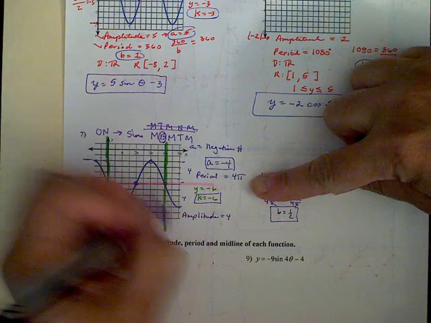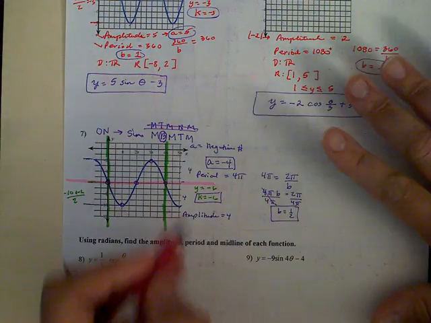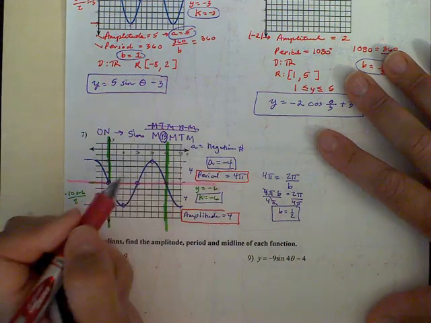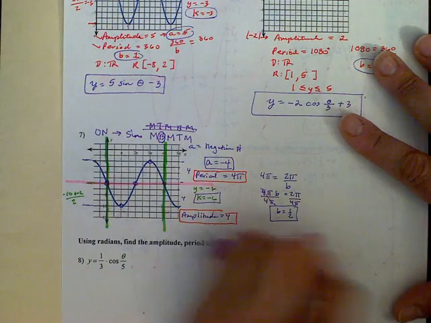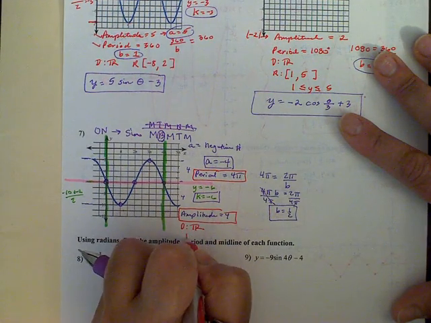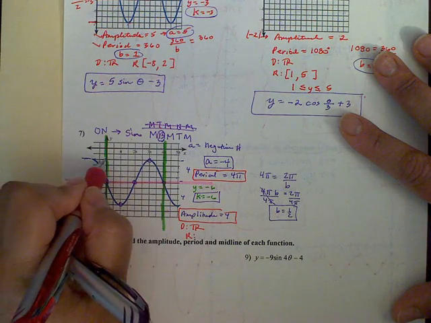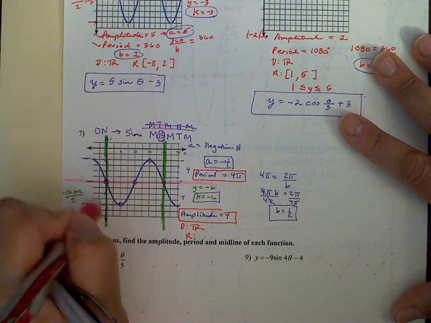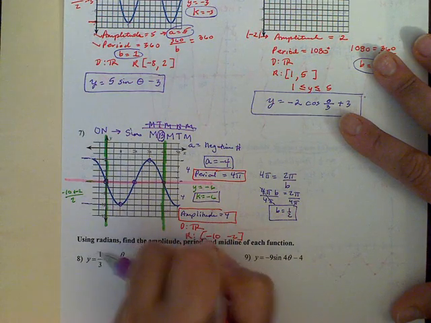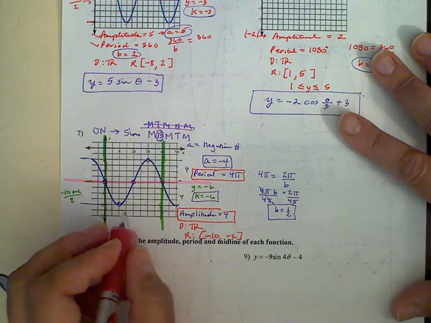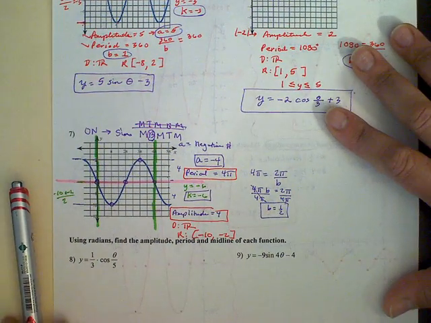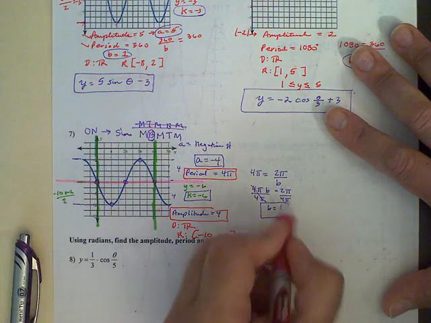So let's see what we have. We found the amplitude, and we found the period. And the domain, let's list that. Domain is all real numbers. Our range goes as high as -2 and as low as -10. So -10 all the way up to -2. Remember, it's low to high. Again, if you want to write the inequality, you can. So now let's take all of the information that we have and write our equation.